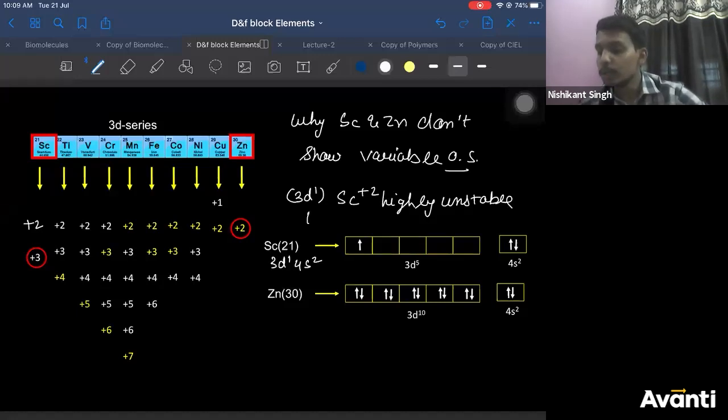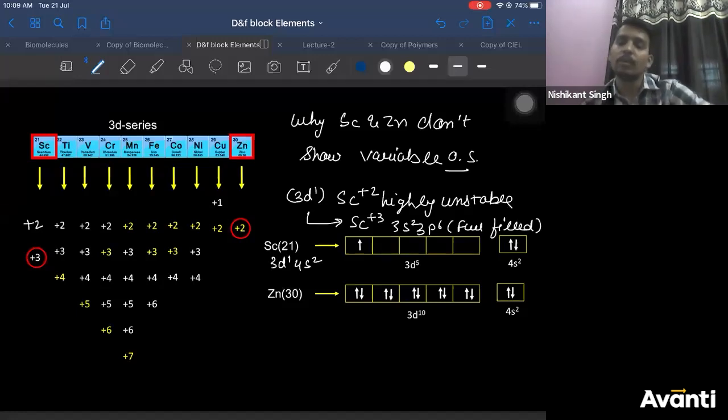Because it will lose the 3d1 electron to form scandium +3, which has 3s2 3p6 fulfilled configuration. After losing that one electron, you are just one step closer to victory. You'll definitely take any risk, correct? So one electron it will lose easily to become fulfilled, therefore it shows +3. Is that clear? Or you can say +3 is more stable for scandium, right?